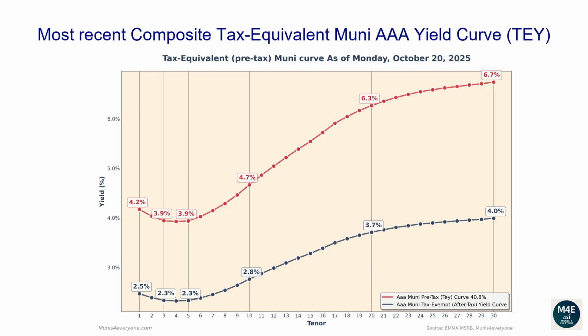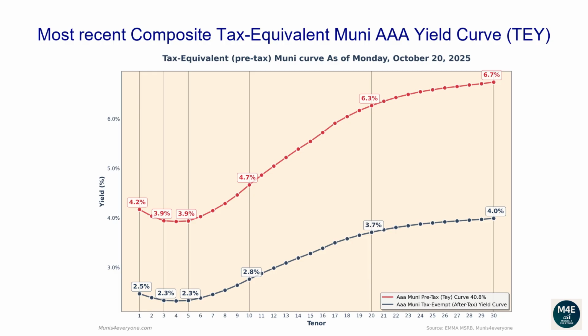Let's now go over the most recent composite tax-equivalent Muni AAA yield curve. The following graph shows, in red, the tax-exempt after-tax Muni yield curve, versus in blue its tax-equivalent pre-tax version assuming a 40.8% top tax bracket, as of October 20, 2025. Why would you care to see the tax-equivalent version of the Muni yield curve? More on this later. Let's first go over the pre-tax, aka tax-equivalent yield curve.